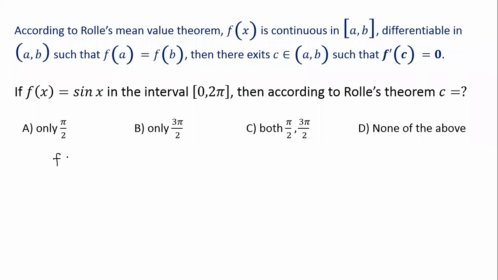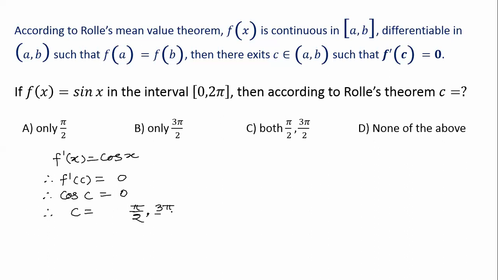Then we just have to solve f dash of c is equal to 0. First, f dash of x is equal to cos x. Therefore, f dash of c is equal to 0 needs to be solved. F dash of c means cos c is equal to 0. So tell me, c is equal to what? Pi by 2, then 3 pi by 2, 5 pi by 2, 7 pi by 2, and so on.